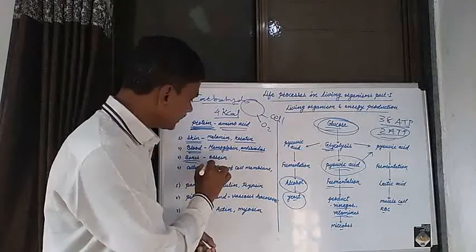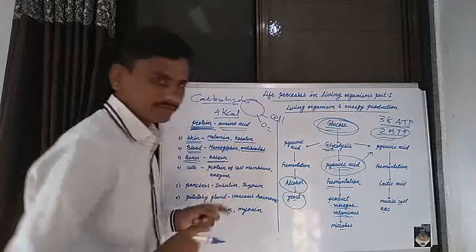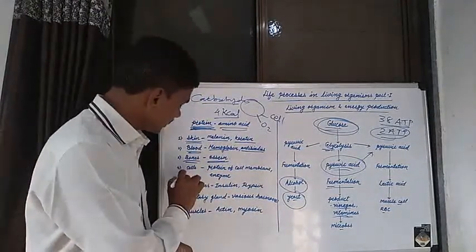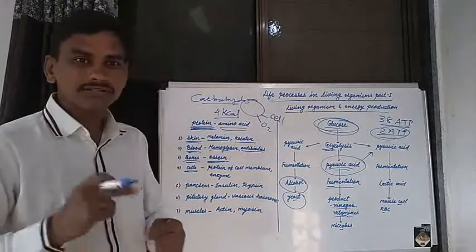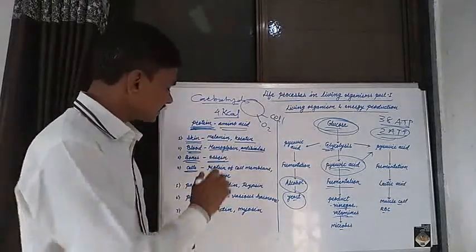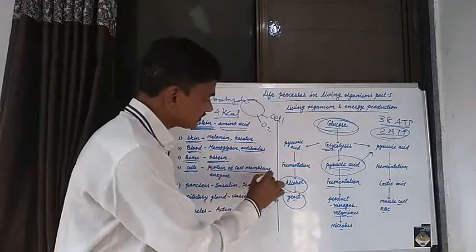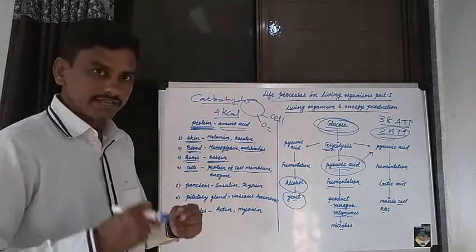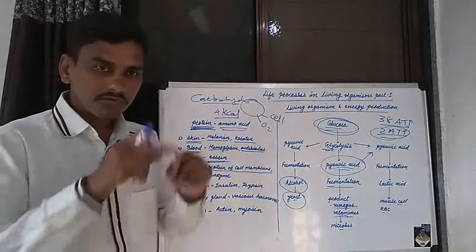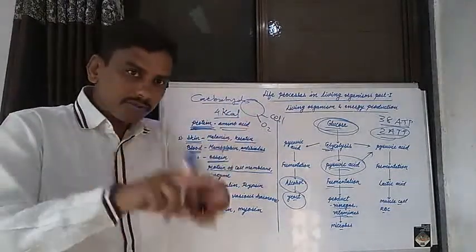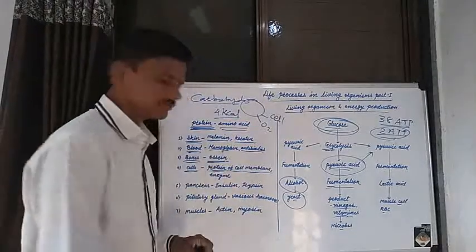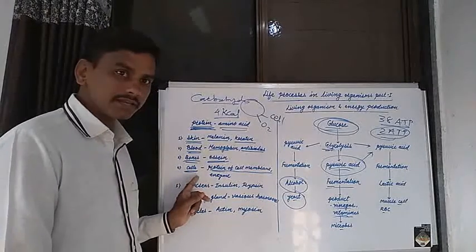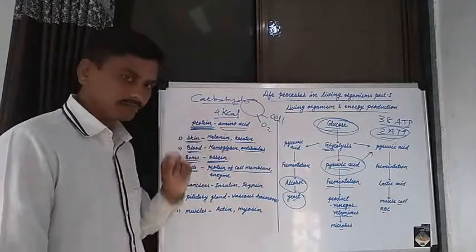Now these bones also contain ossein, and this ossein is one of the proteins. Then our cells are covered with a cell membrane. This cell membrane is made up of protein, and different types of enzymes in our cell are known as proteins.